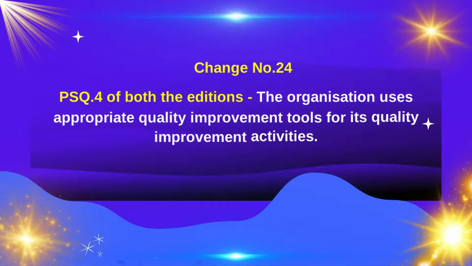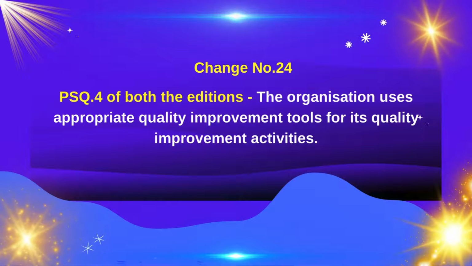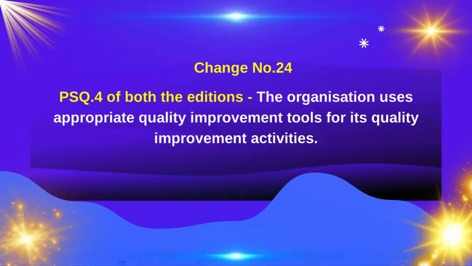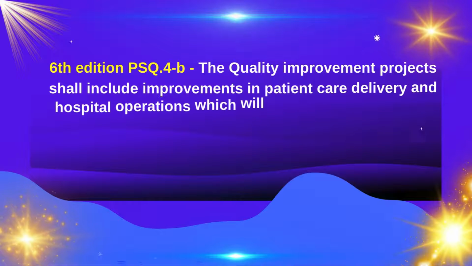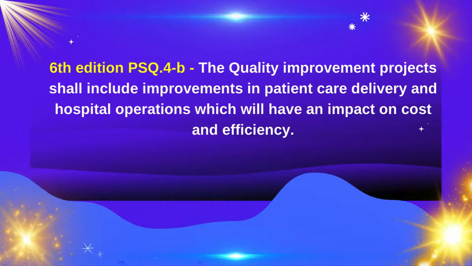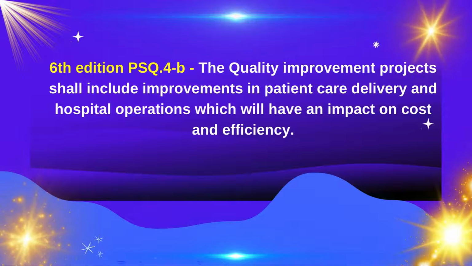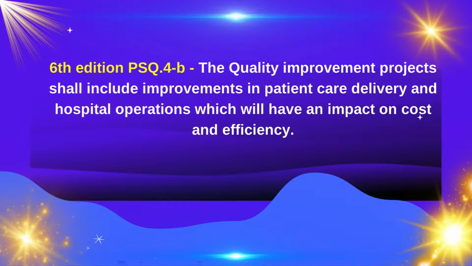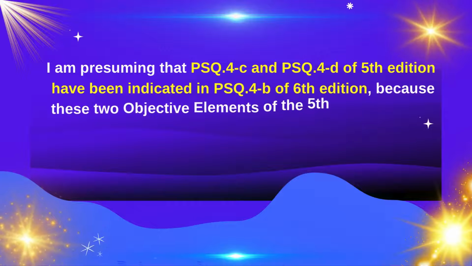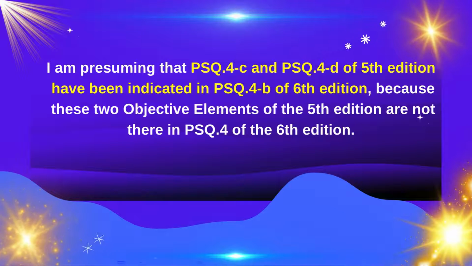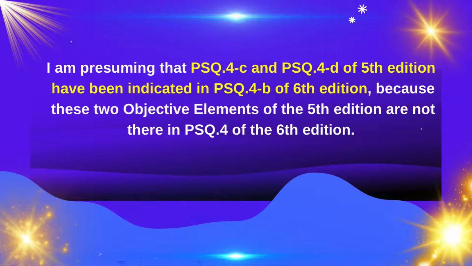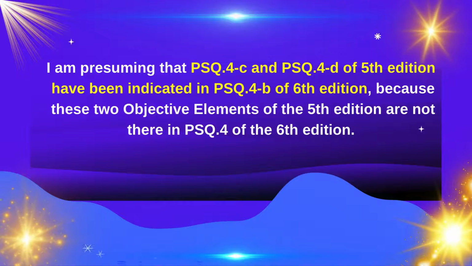Change number 24. PSQ 4 of both the editions states that the organization uses appropriate quality improvement tools for its quality improvement activities. 6th edition PSQ 4B states that the quality improvement projects shall include improvements in patient care delivery and hospital operations, which will have an impact on cost and efficiency. I am presuming that PSQ 4C and PSQ 4D of 5th edition have been incorporated in PSQ 4B of 6th edition, because these two objective elements of the 5th edition are not there in PSQ 4 of the 6th edition.